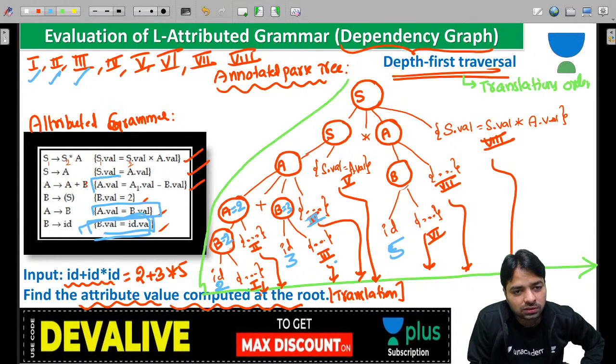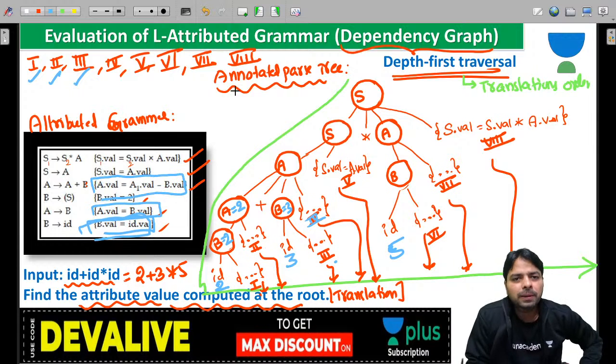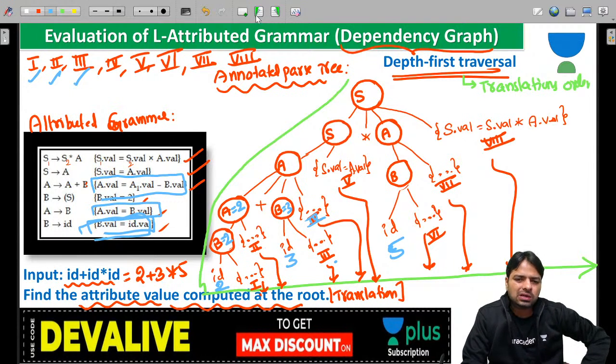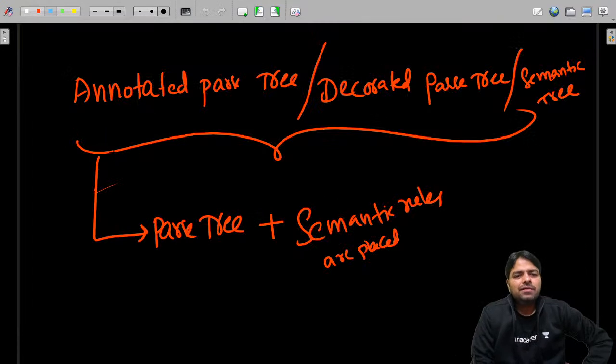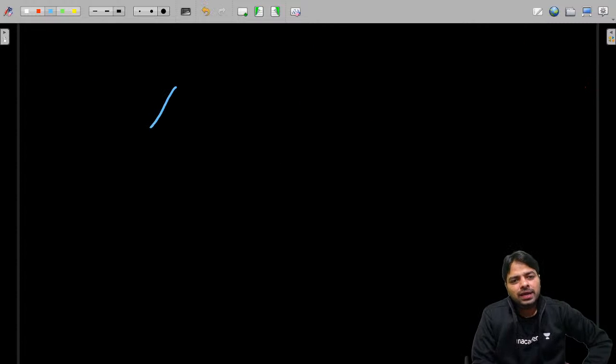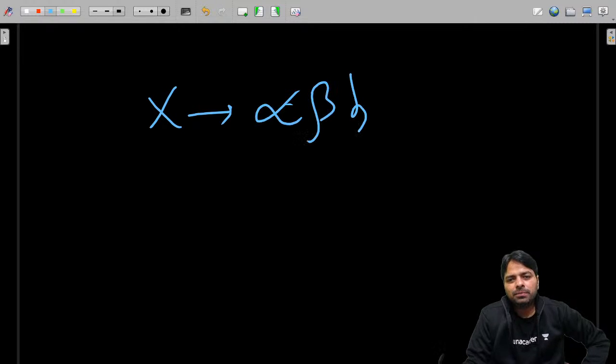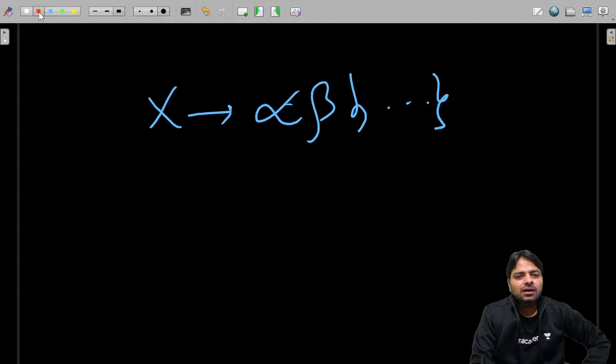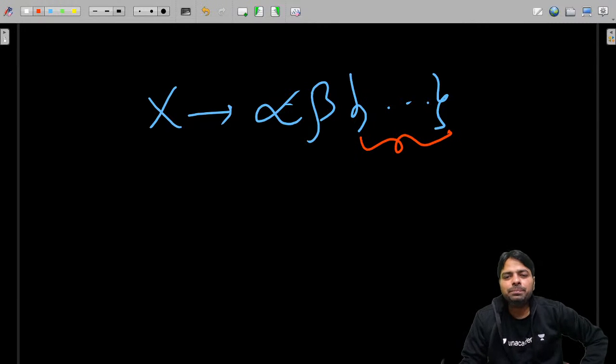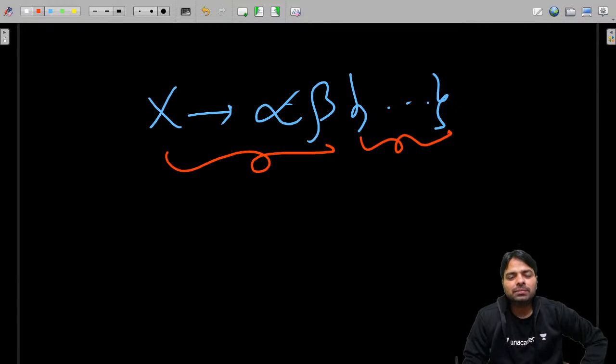This is the fourth. Remember, how do you know that? People get confused a lot about what kind of translation it is. Guys, when some production is there, X to X, whatever it is, whenever alpha, beta, some rule is there, this means it belongs to this production. Remember that.